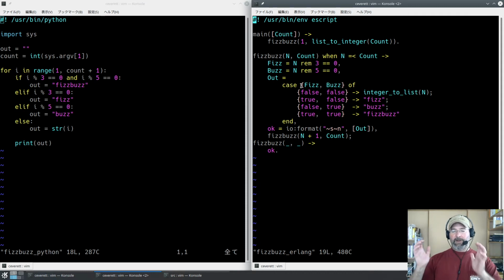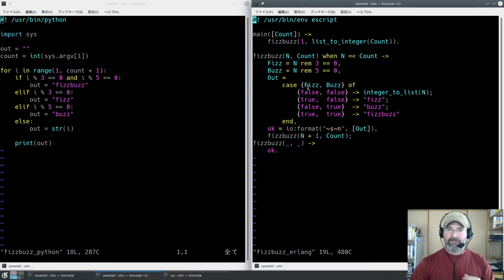is where you can match on the shape of data. You can match on the shape and content of data. So FizzBuzz, we're making a tuple of fizz and buzz together into a single tuple. We're going to match that tuple against a couple of possibilities that are just literals.